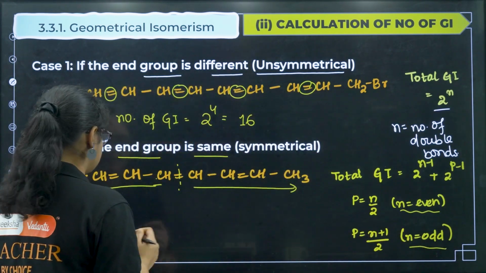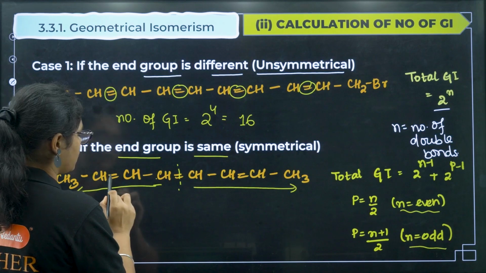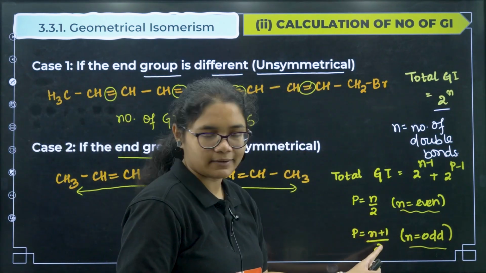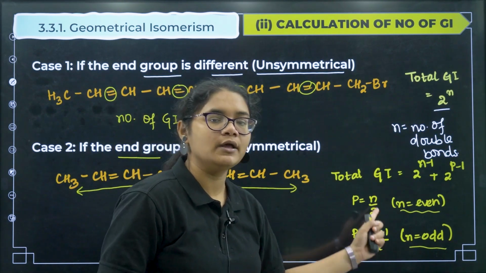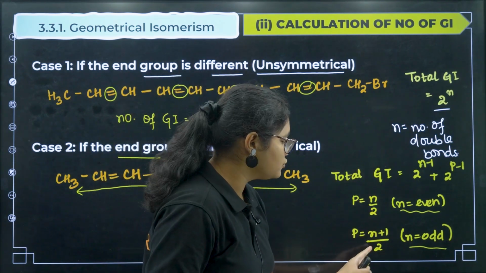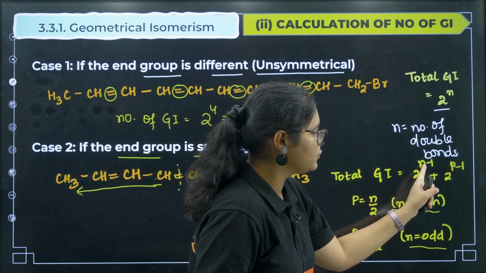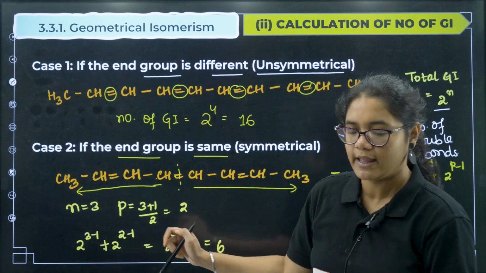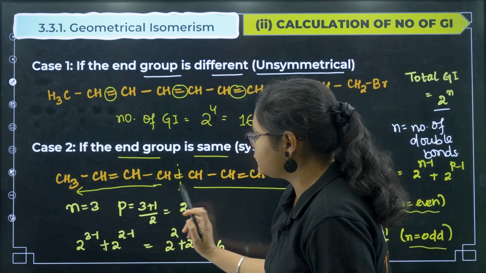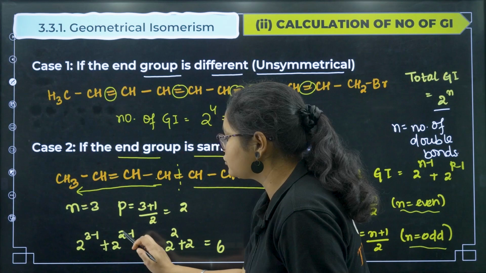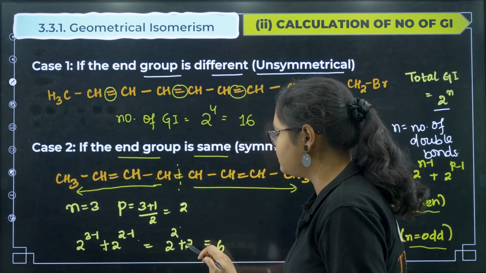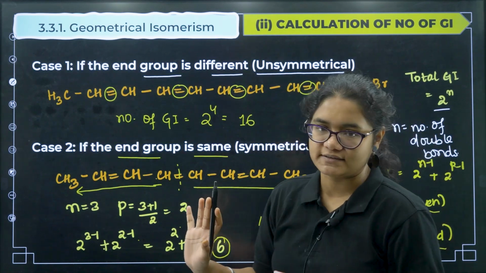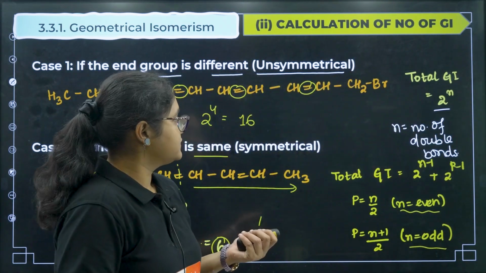Now let us do this question. Here how many double bonds are there? 1, 2, 3. So n is odd here, then what is the p value? (3 plus 1) by 2, that means 4 by 2, which is 2. So now you can substitute n equal to 3 and p equal to 2 and calculate the number of geometrical isomers. 2 to the power of n minus 1 plus 2 to the power of p minus 1: that is 2 to the power of 2 plus 2, so you will get the answer 6. So the number of geometrical isomers here will be 6. So yes students, that's all.